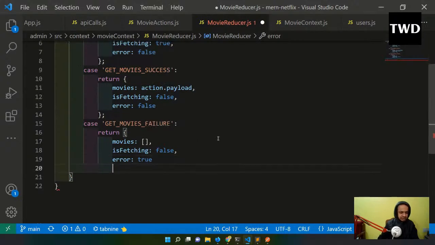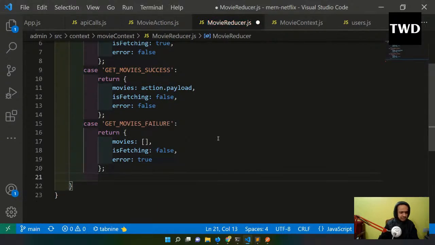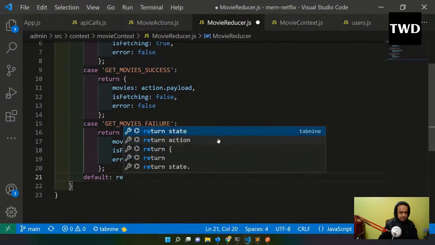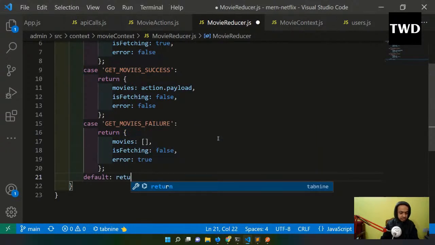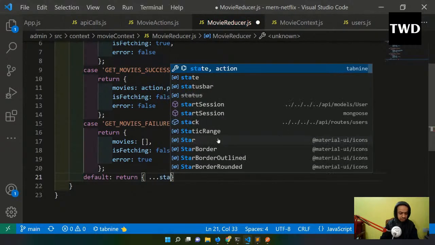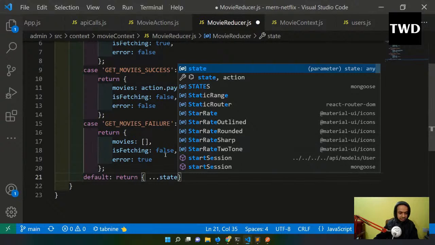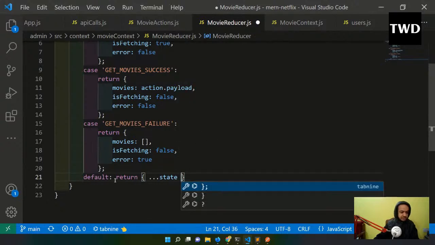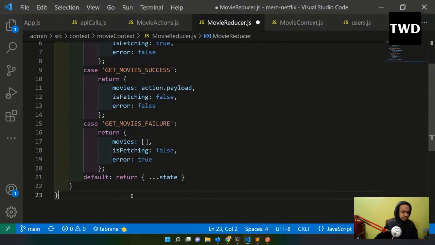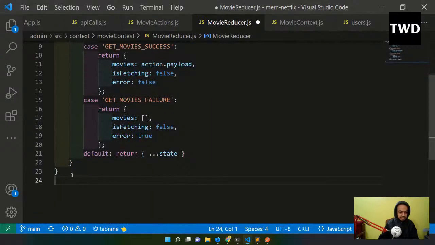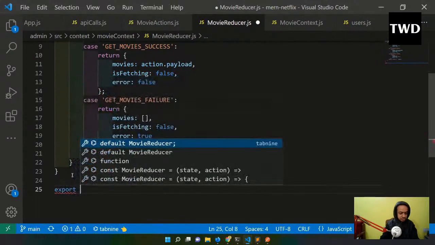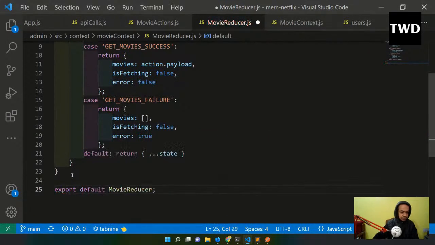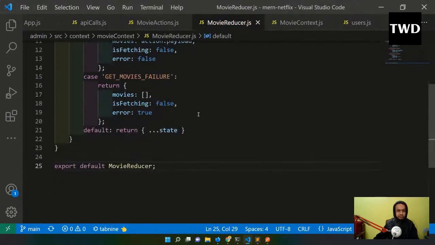So that is there, and then the default return will be the state, and export default movieReducer. So this movie reducer I've done. Okay, so this is done.